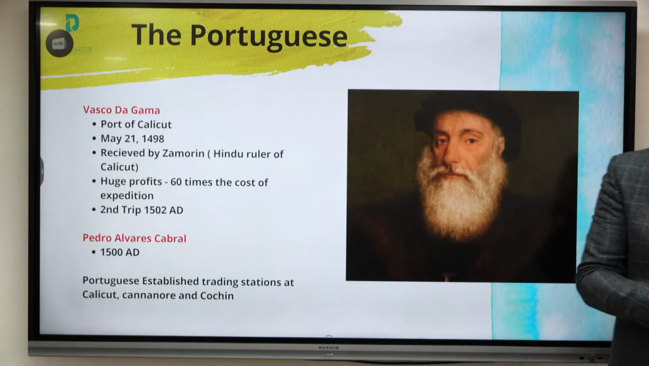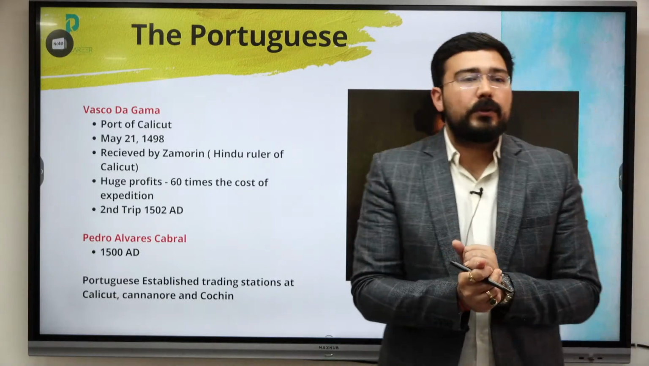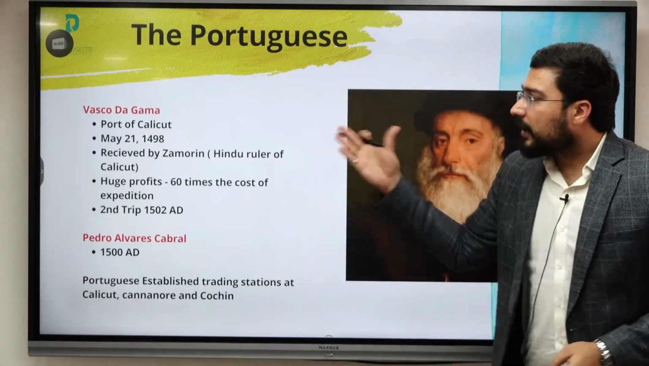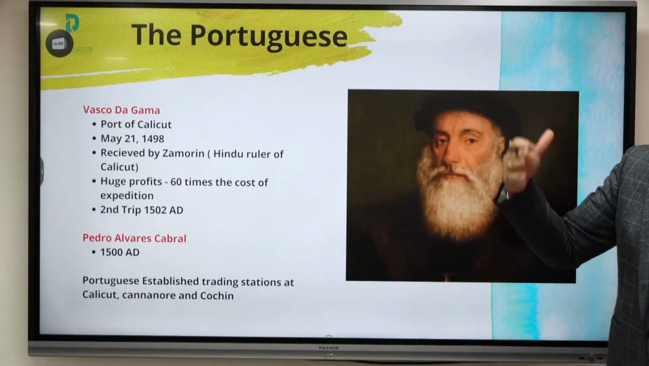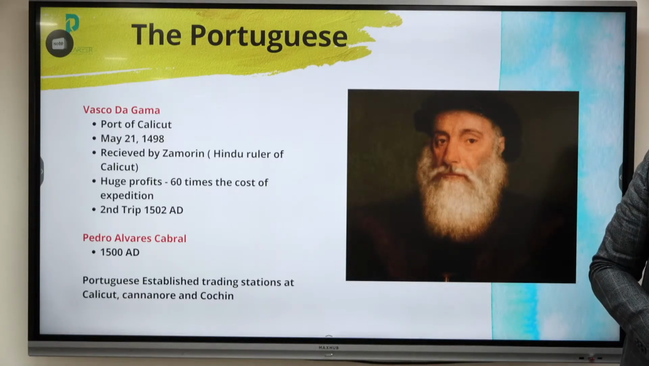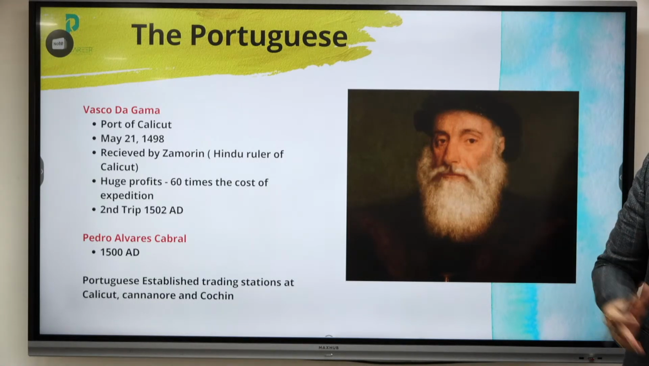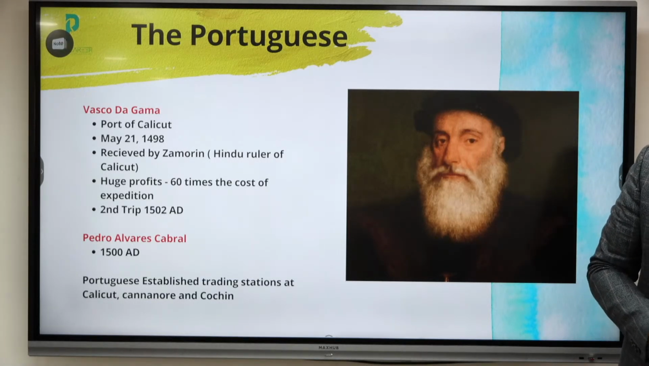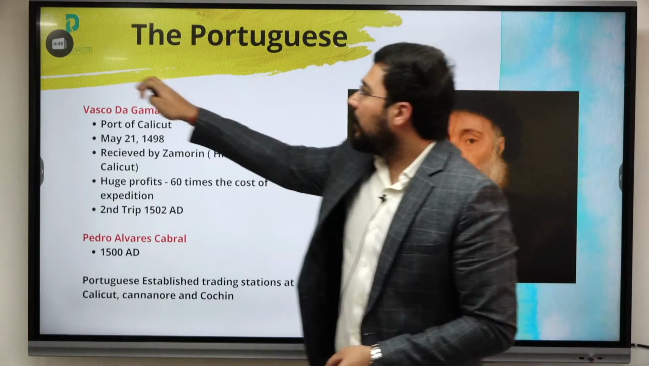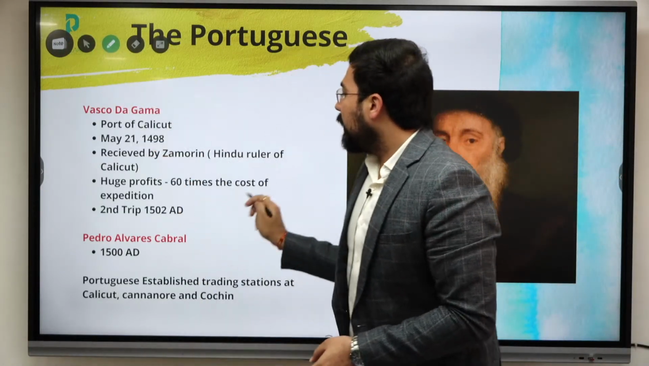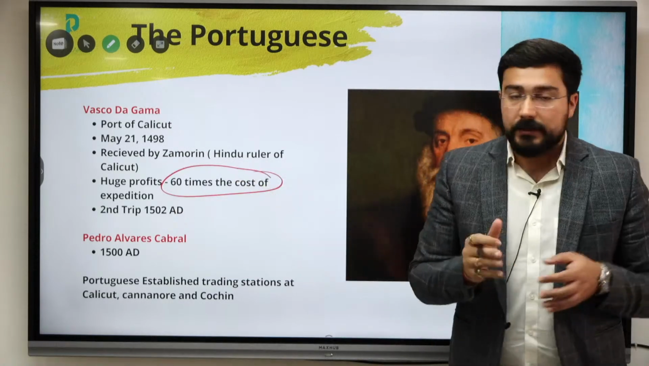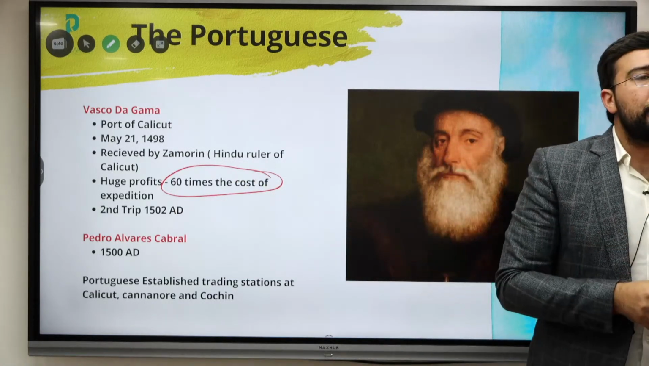The first famous personality is Vasco da Gama. He came to the port of Calicut. The exact date was 21 May 1498. He was received by the local ruler whose title was Zamorin. And this specific trip was highly profitable for him. They were able to get around 60 times the cost of the expedition.